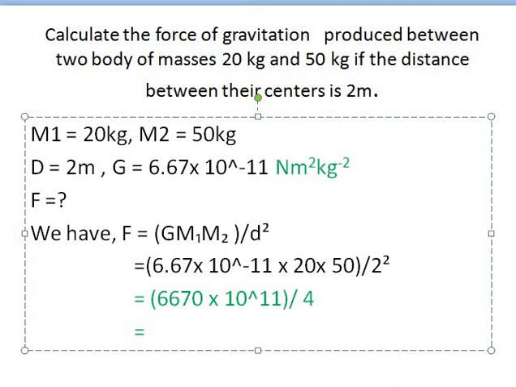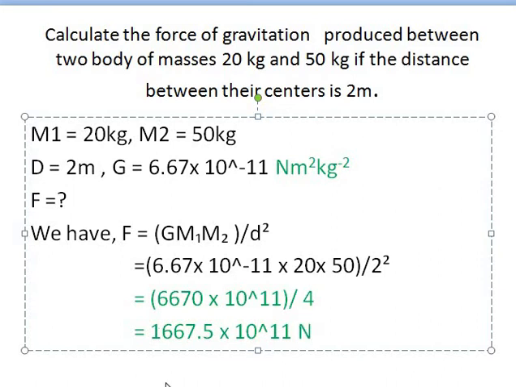Okay, let's use the calculator. Yes, this is divided by 4 equals 1667.5 into 10 to the power minus 11, and it is a force, so Newton.